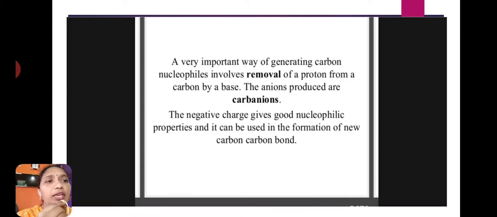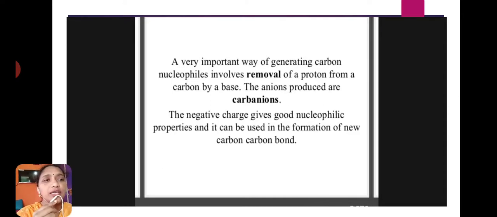A very important way of generating carbon nucleophiles involves removal of a proton from a carbon by a base. The anions produced are carbanions. Carbon nucleophiles mean carbon with a negative charge. It involves the removal of a proton from carbon by a base, and the anions produced are called carbanions.